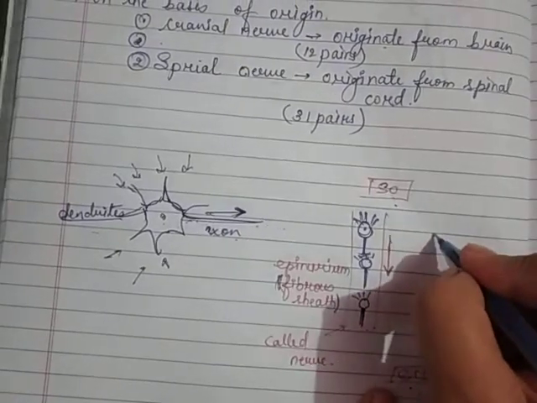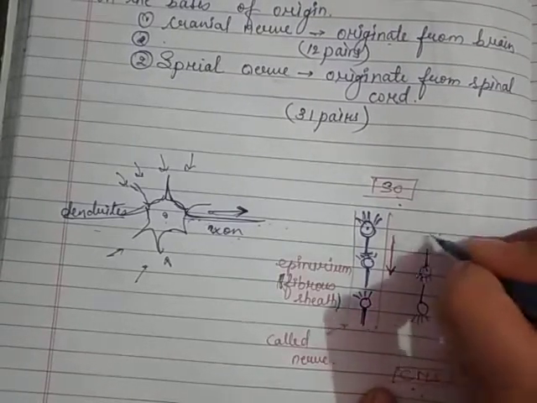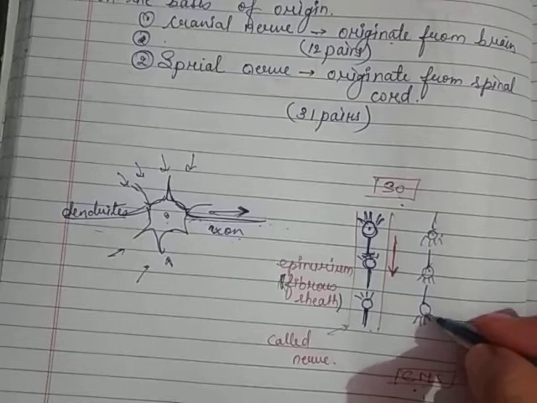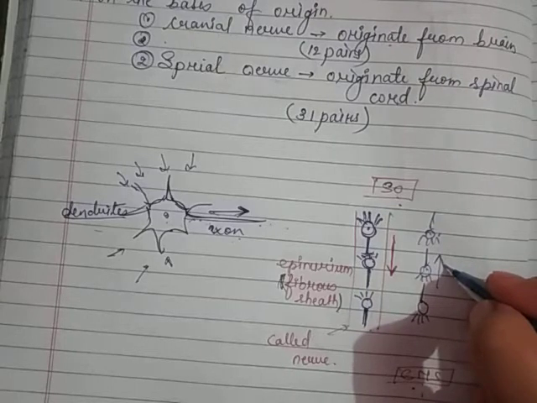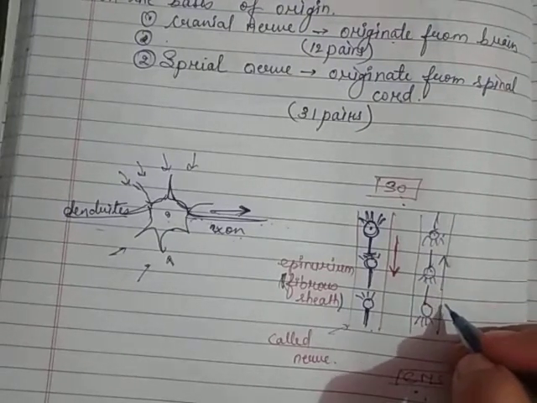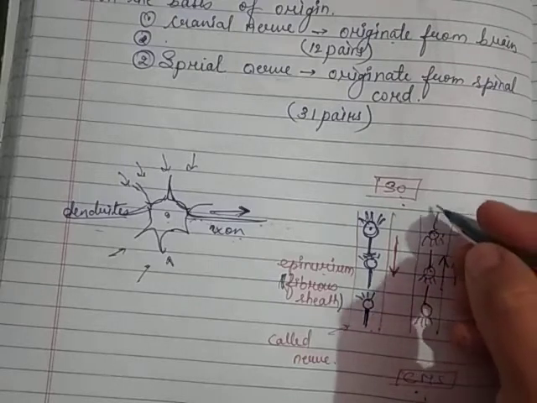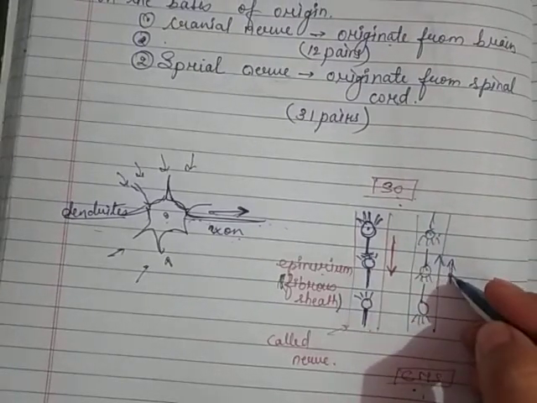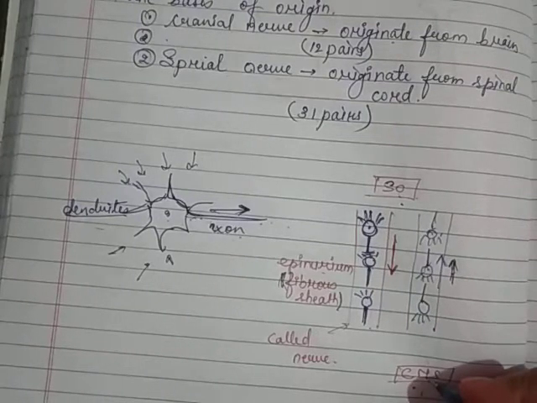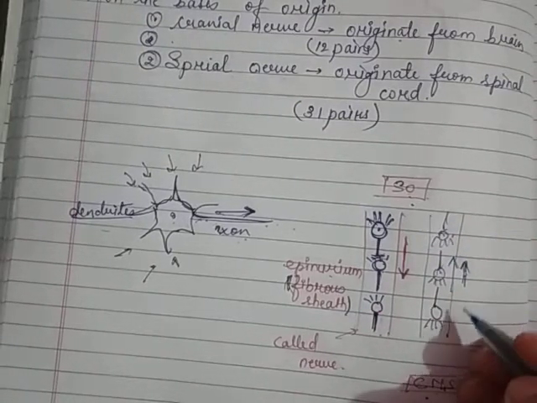Likewise, if we invert the direction like this, where they are collecting the information from the central nervous system and transferring the information to the sensory organ, and these neurons are covered by a fibrous sheet, that is called epineurium, then this type of nerve you call a motor nerve. Because what it is doing is carrying information from our central nervous system, and the central nervous system is our main controller, so because of that you call it a motor nerve.